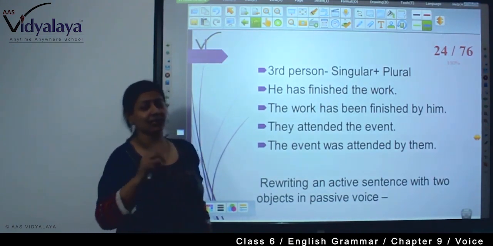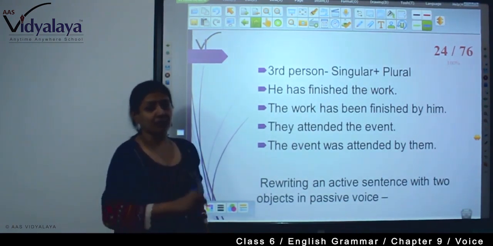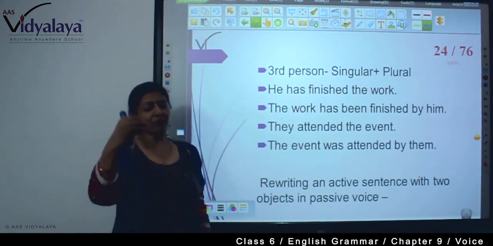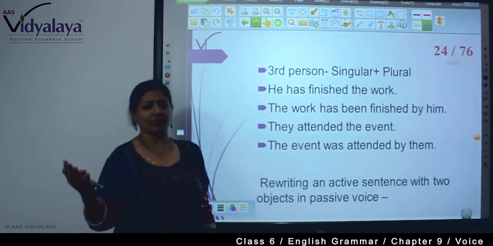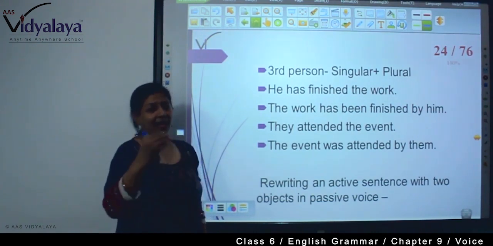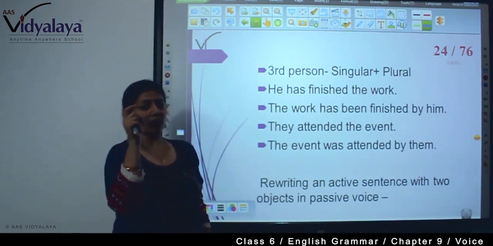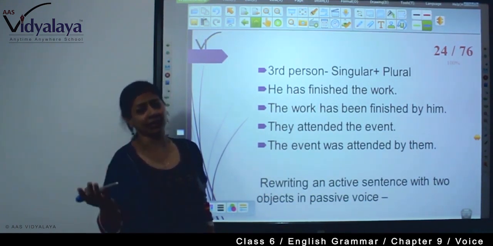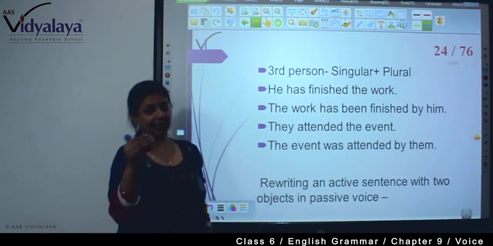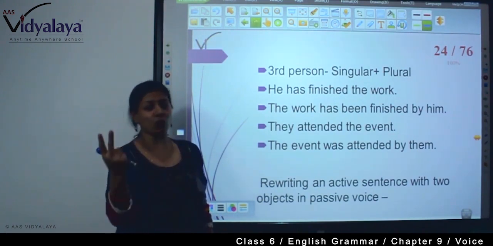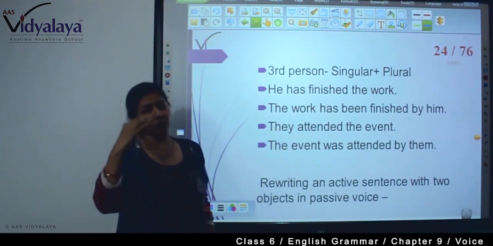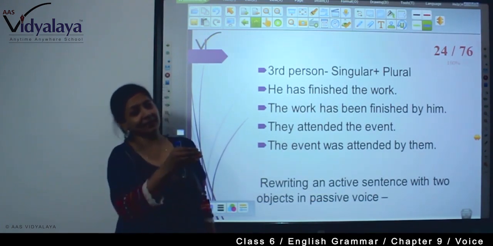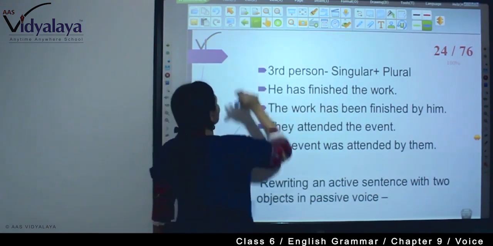Sometimes there are two objects. For example, I gave him cookies, right? I gave him cookies. So, gave him what? Cookies. Gave whom? Him. So, there are two objects, direct and indirect. When there are two objects, it is upon us to decide which to give importance, and that will be considered as the subject.